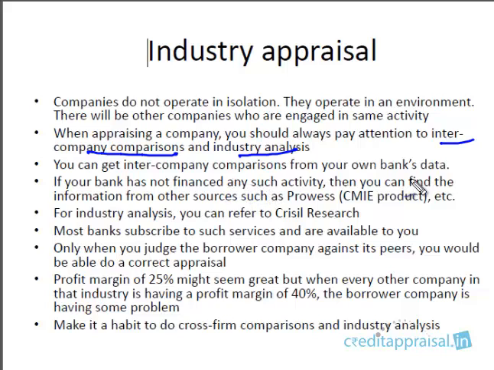These intercompany comparisons you can get from your own bank's data. If your bank has sanctioned similar units engaged in the same line of activity, you can compare this company with the other companies. But if you have not done that, you can get this information from your neighboring zones who have done this sanction. Maybe you're in, say, Bombay zone. If you have not sanctioned this particular activity, maybe you can call up your neighboring zone, say Gujarat. You will always have access to your colleagues in other zones, so you can always get this information.